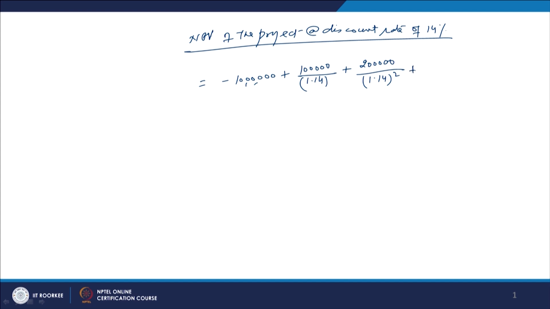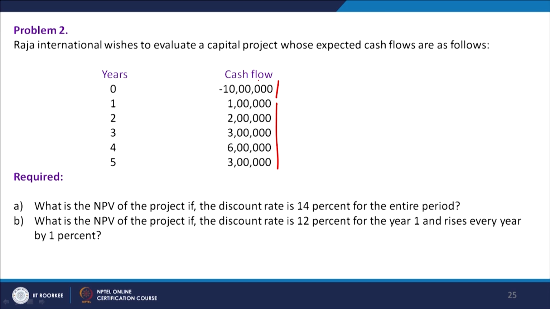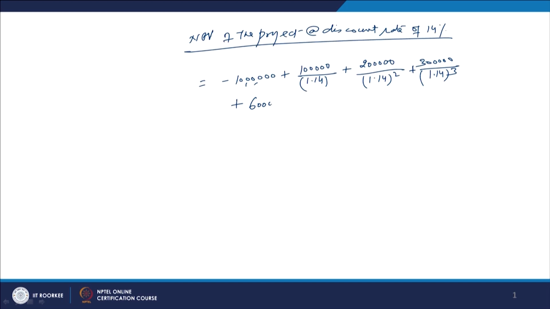Then the next is 3 lakh rupees divided by 1.14 to the power 3, discounted for 3 years. Then we go ahead with plus; only 2 cash flows are left. It is 6 lakhs divided by 1.14 to the power 4, for year 4, and then plus the last, 3 lakhs divided by 1.14 to the power 5.